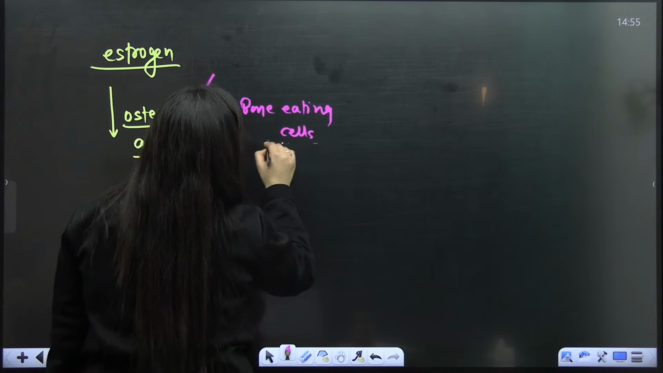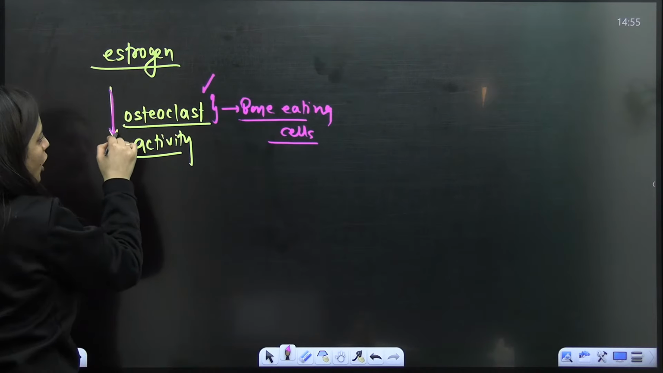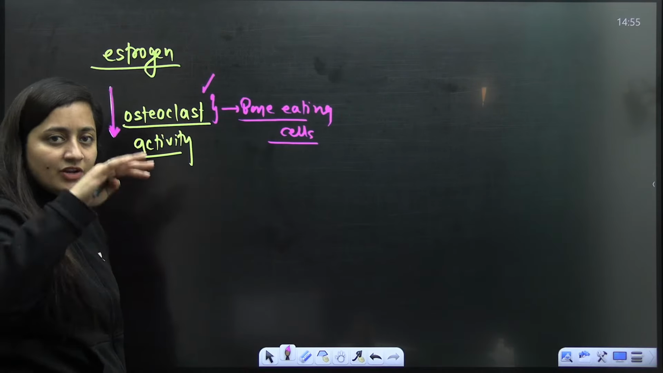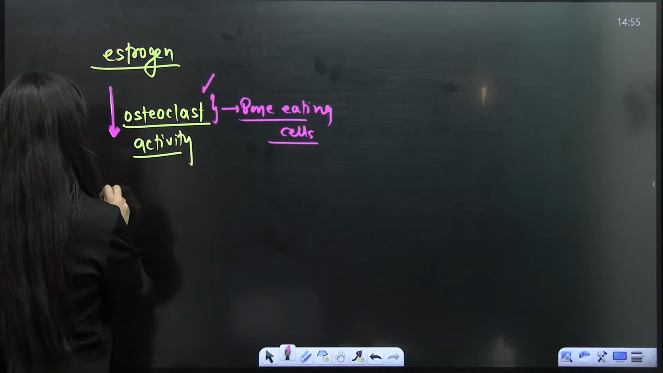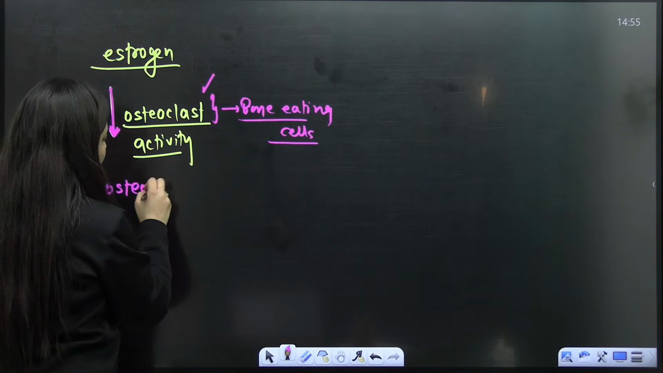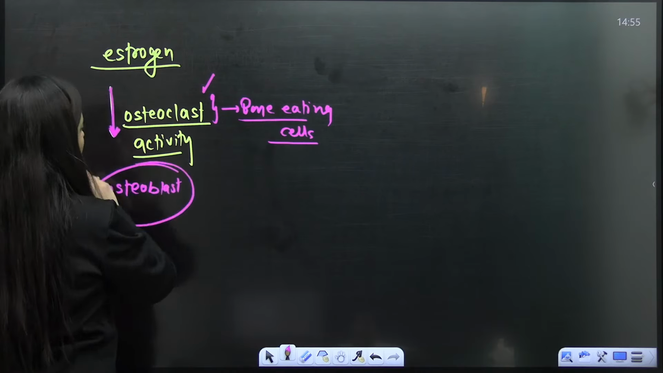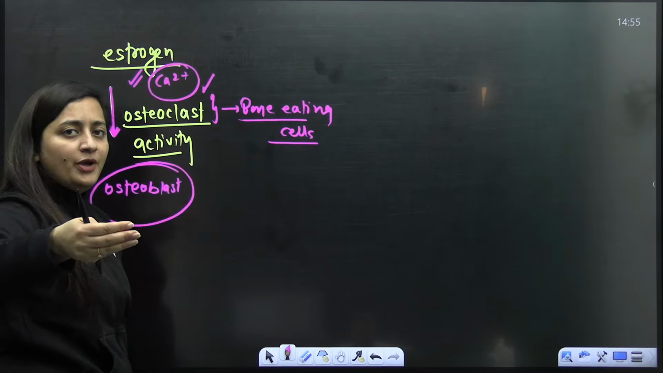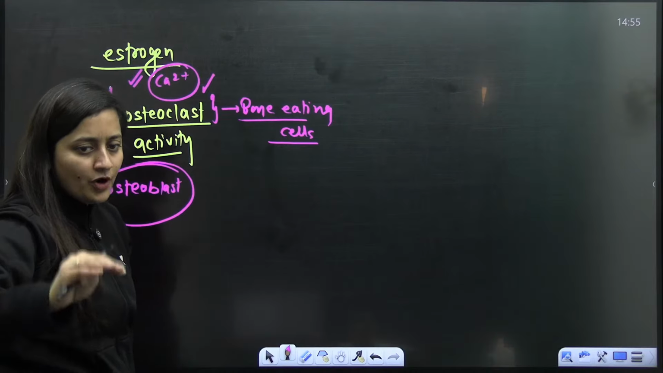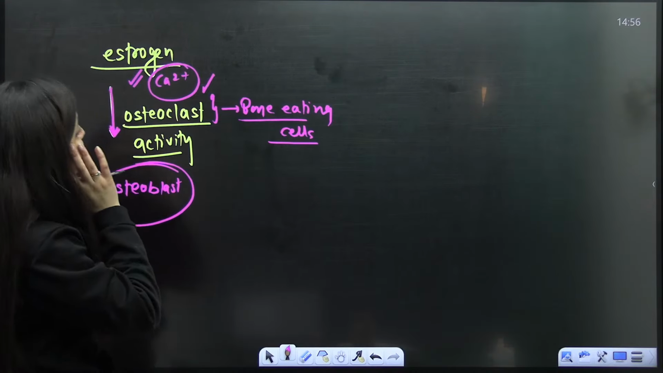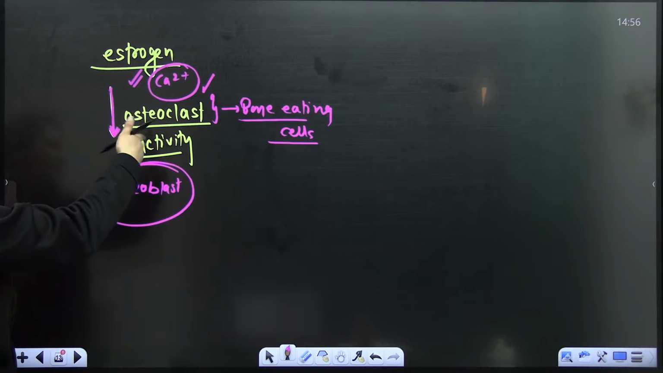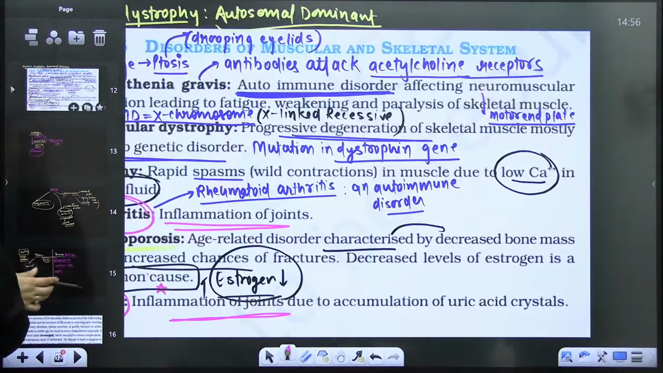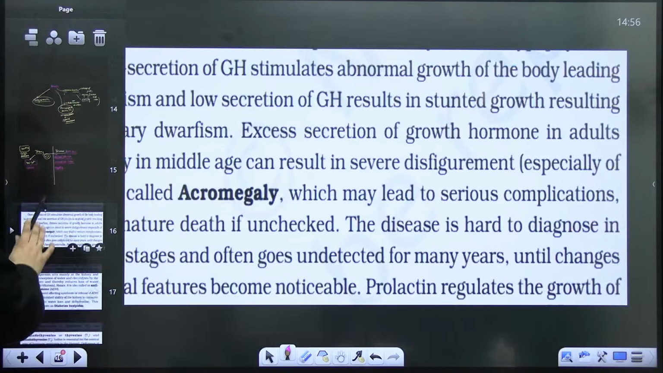So when we have estrogen in our body, it will inhibit their activity. Bone destroying cells will be less. They will not be able to destroy the bones. And the osteoblast cells, bone making cells, they will survive more. Moreover, it helps in the maintenance of calcium balance in the body. So after menopause, when less estrogen is there, osteoclast activity will increase, right? So bone eating cells are there, bones will become porous, and obviously the chances of fracture and everything will increase.